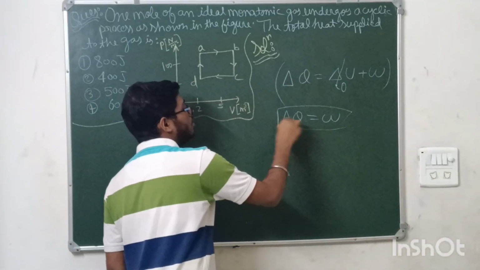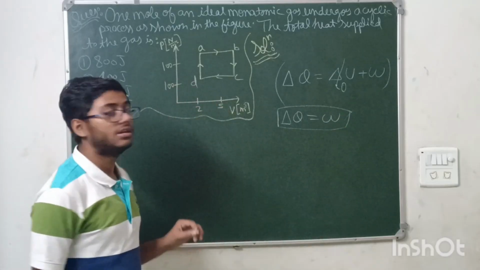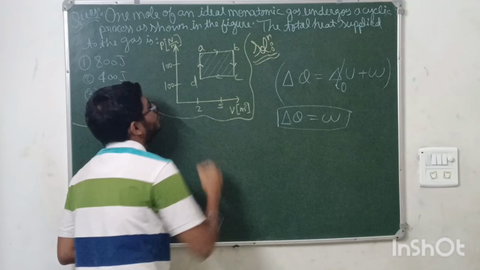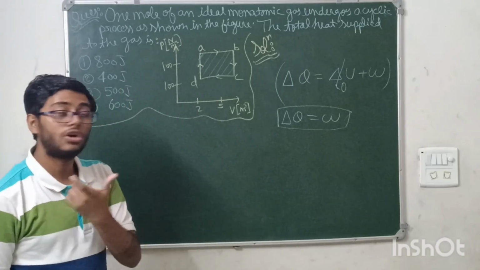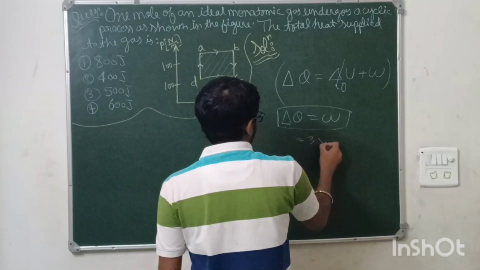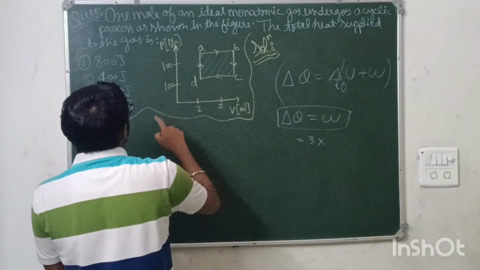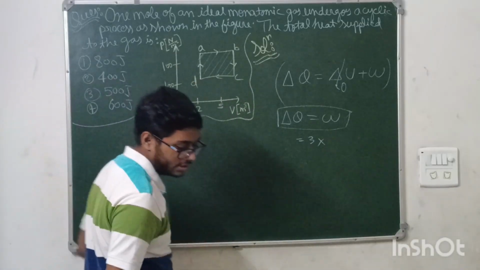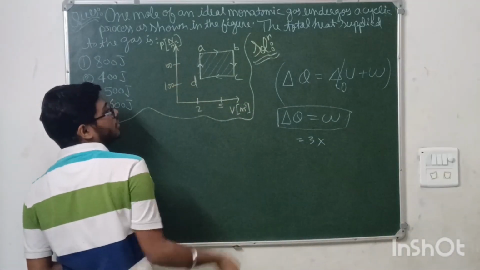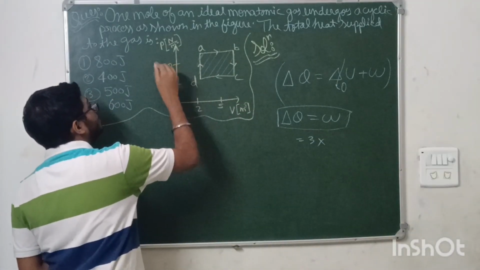And how will you write the work done here? The area under the curve, and this is a rectangle type of shape. Okay. So rectangle area is what? Length into breadth. So it will be what? Length. This is how much? 3 length into breadth. I think there is a printing mistake. Let me see. Oh, I'm so sorry. It is 300. Okay.